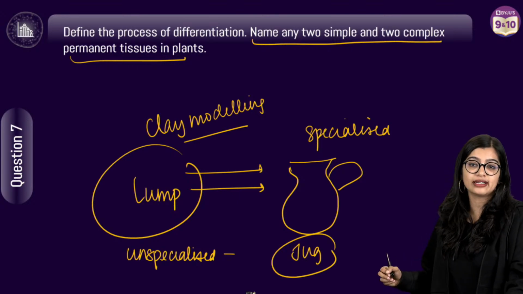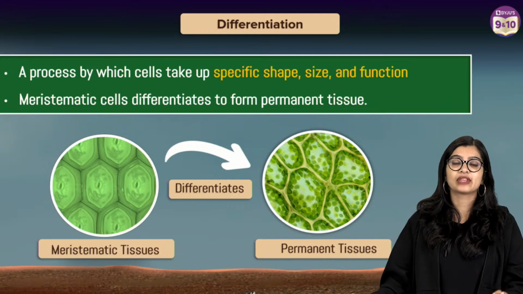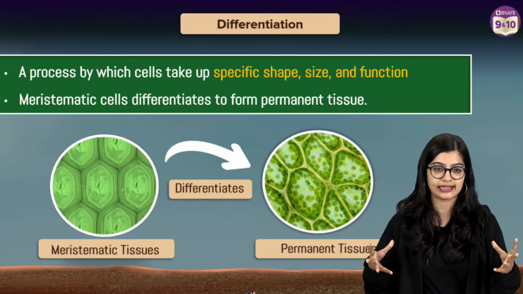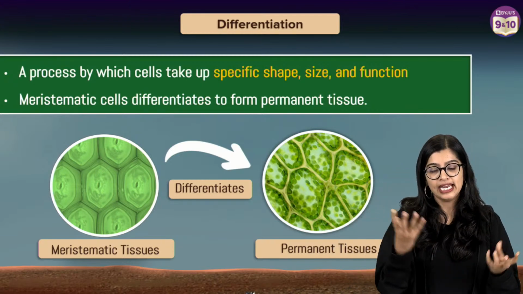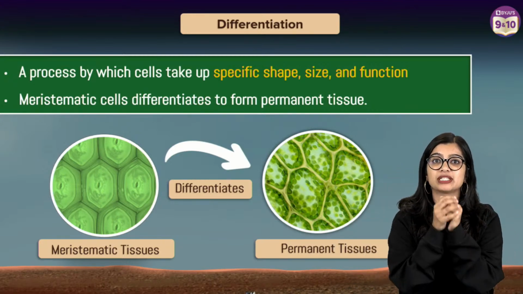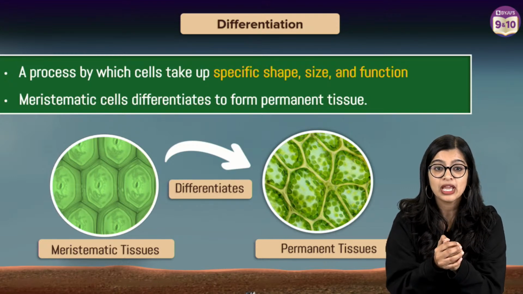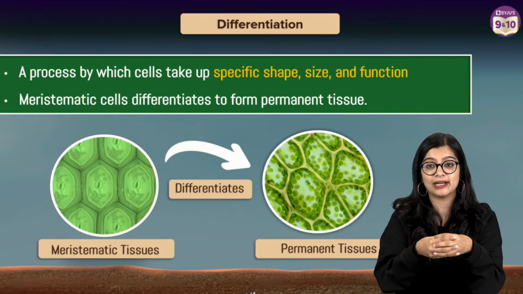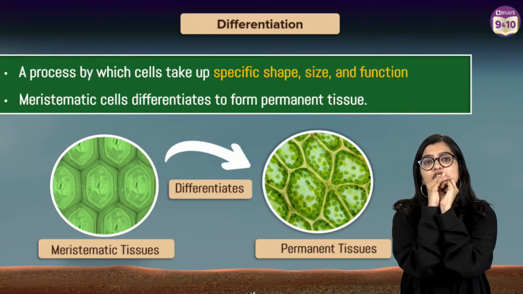Now you think of it in the aspect of cells, right? So we see that there are some cells which are unspecialized. Now when you say unspecialized, that does not mean that it is a lump of cells. It is just that that cell does not have a specific function, a specific location dedicated to it, right? But eventually, due to some chemical changes within the cell, that unspecialized cell